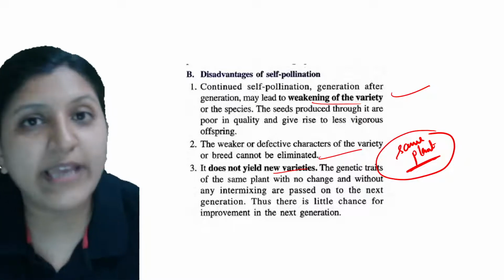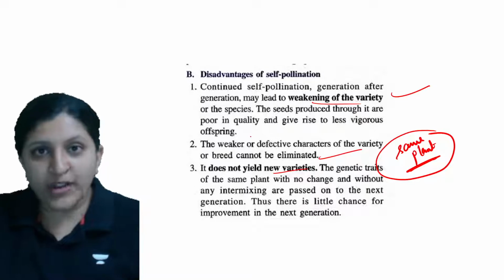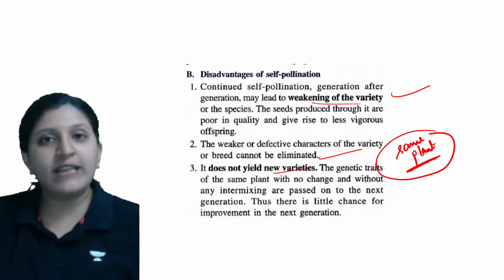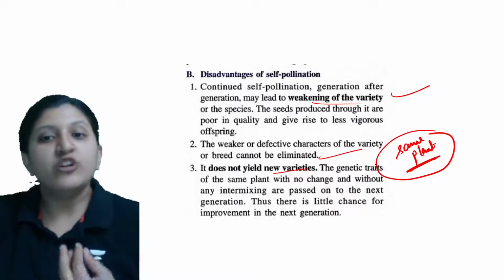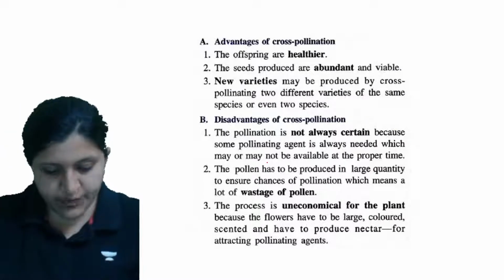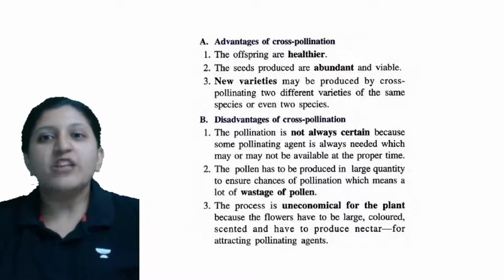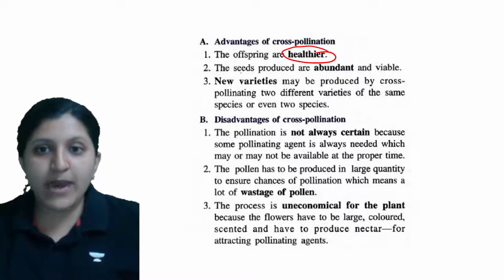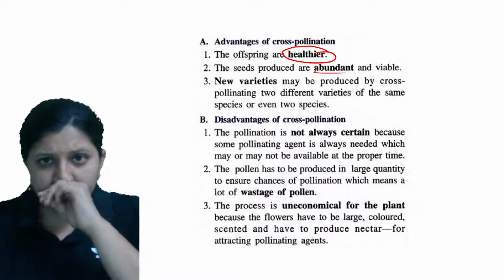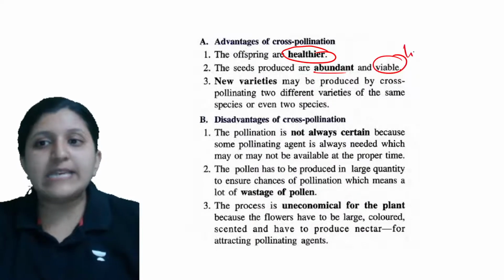So we can find varieties if pollination is occurring between different organisms of the same species. Otherwise, if there is only one parent, there is no variety. Okay, so now the advantage of cross pollination: the offspring can be healthier because it gets characteristic features from both parents. Seeds produced are in large amounts and viable, basically living seeds.